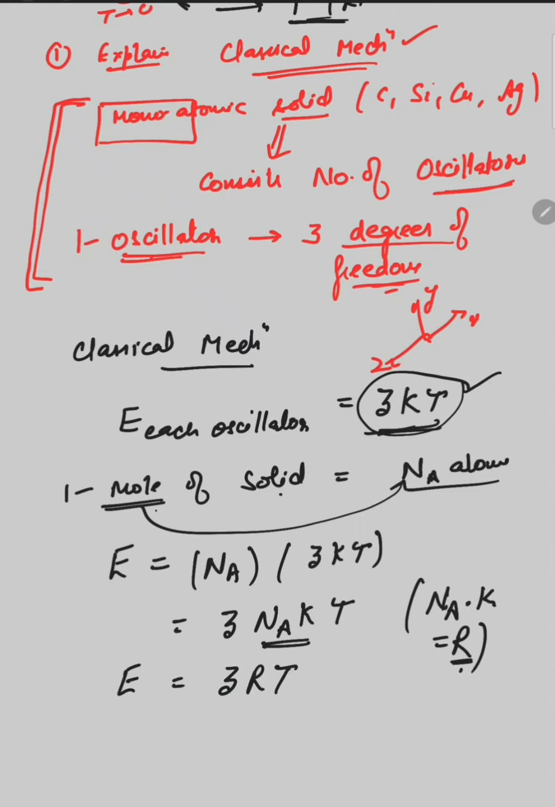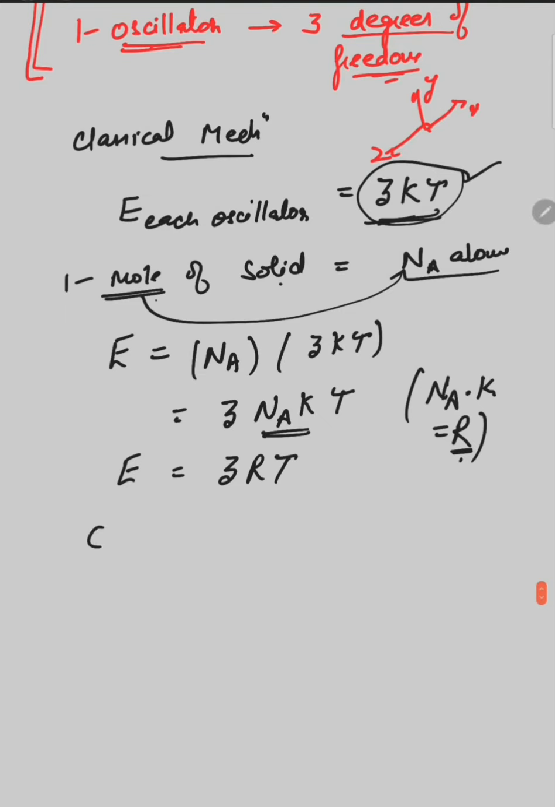This is the value of E, the total energy of the monoatomic solid. Now what is C_V? The heat capacity is obtained when we differentiate energy with respect to temperature at constant volume.